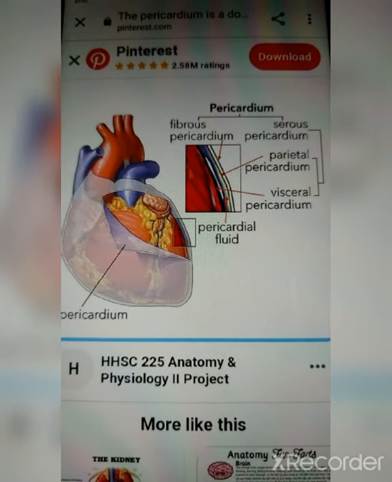This pericardial fluid helps the heart resist sudden shocks, such as when you are having any movement in the body. This will provide a certain amount of support to the heart.